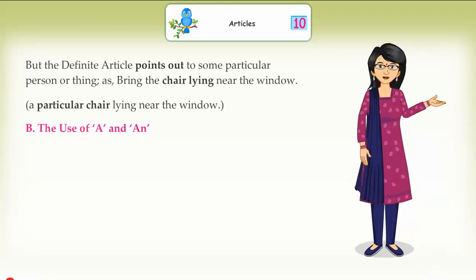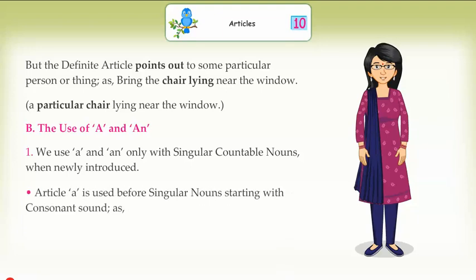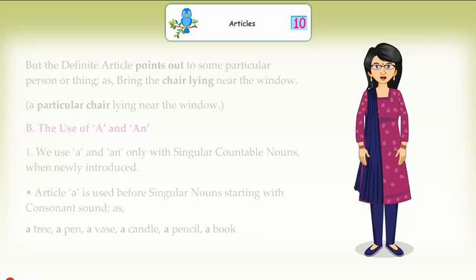The use of a and an. We use a and an only with singular countable nouns when newly introduced. Article a is used before singular nouns starting with a consonant sound, as a tree, a pen, a vase, a candle, a pencil, a book.